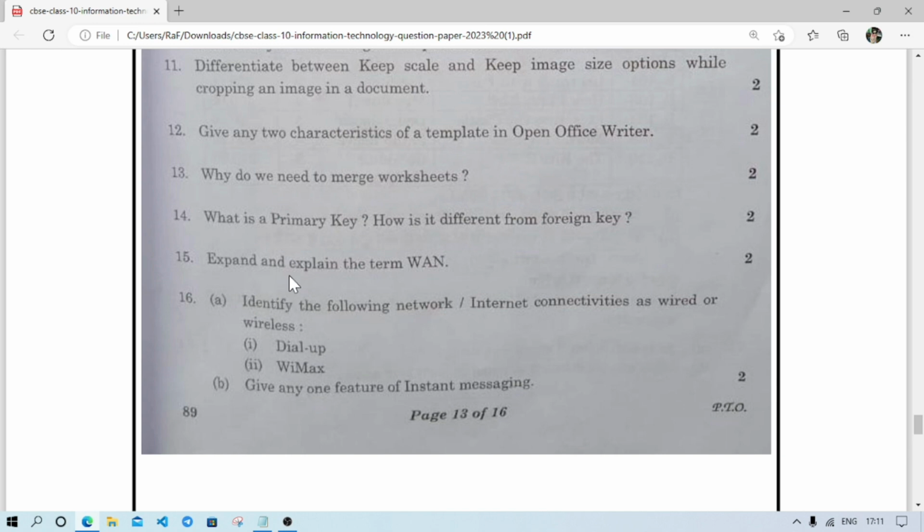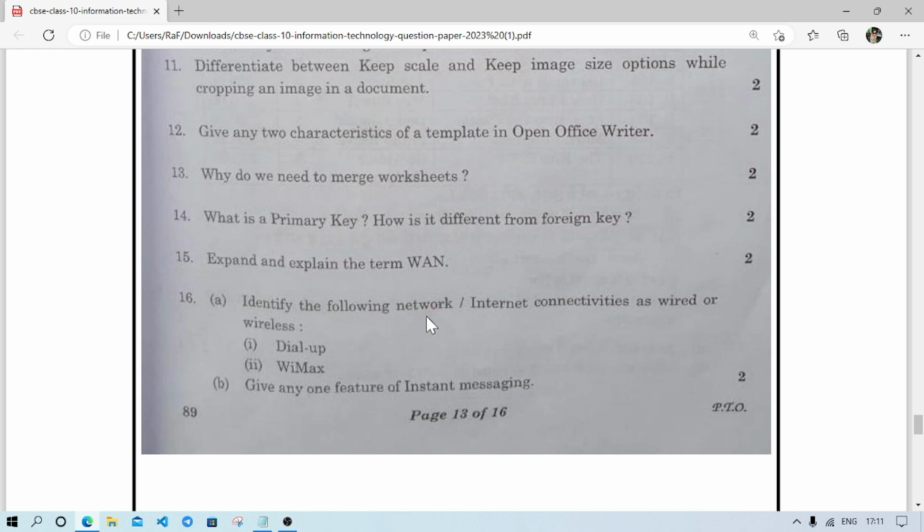Expand and explain the term. Expand means you have to write the full form. So WAN full form is wide area network. It is used to cover a very large area, such as a continent or to connect different countries' computers together. The best example of WAN is internet.